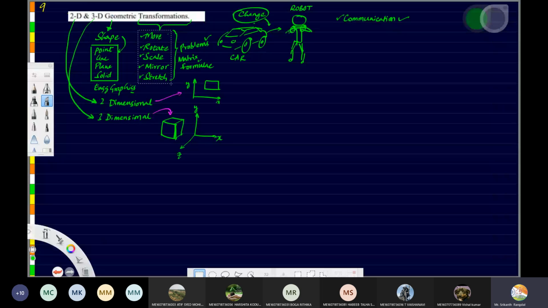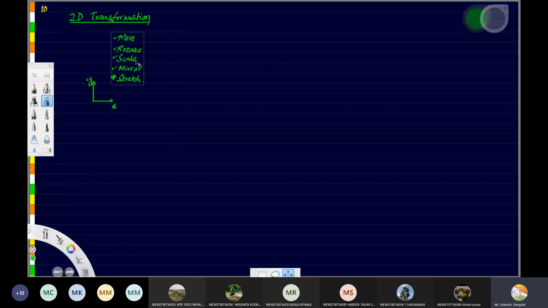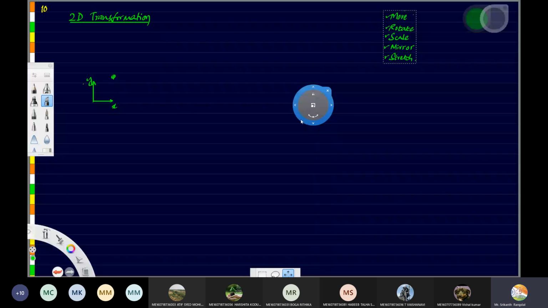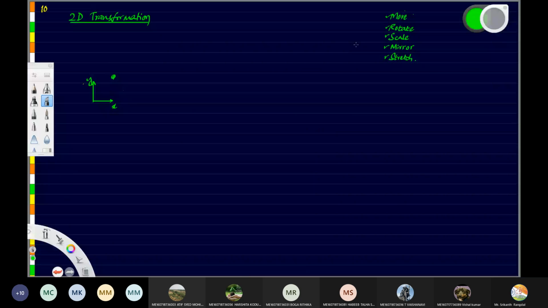Okay, let's take up these. Right. So let me take this. Go here. Paste. Okay. So these are the transformations that we'll be talking about one by one. Fine. So is the text visible on the screen, or do you want me to write slightly bigger? It is visible, sir. Okay. So those who are using mobile, you can pinch and zoom if it is very small. And with that interaction, I hope that you will be able to see all this clearly.